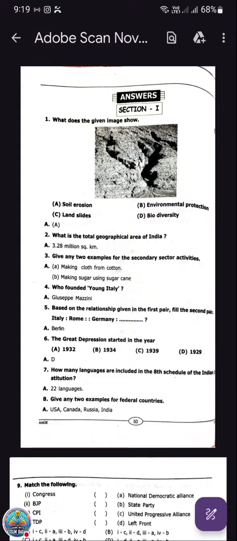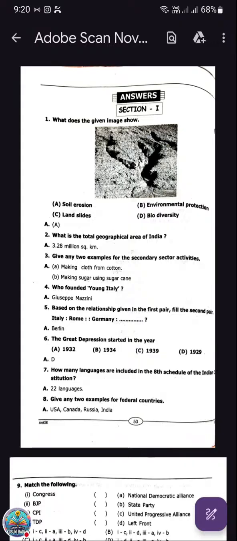Option number A. What is the total geographical area of India? The total geographical area of India is 3.28 million square kilometers. Here no options are given, you need to memorize. It's 3.28 million square kilometers.